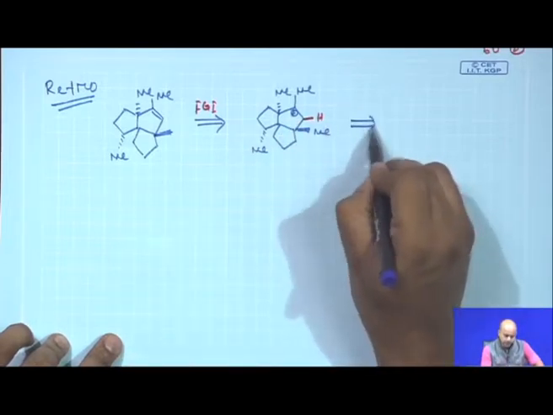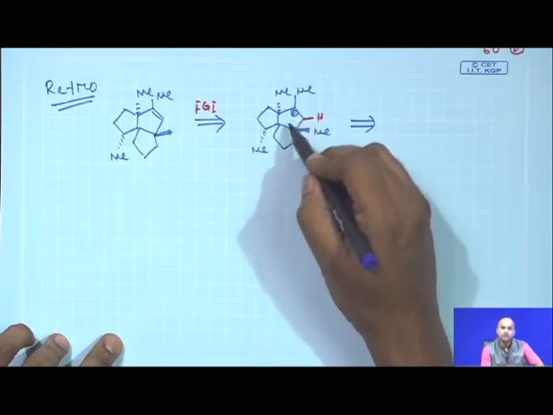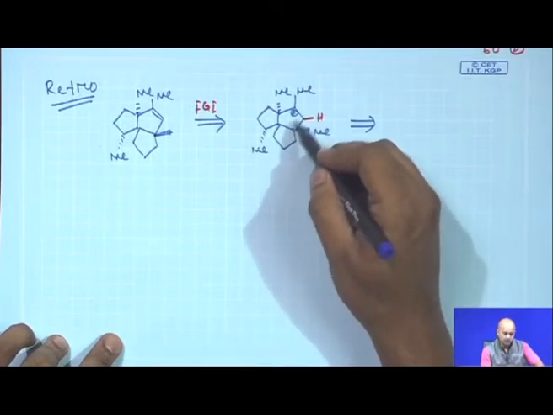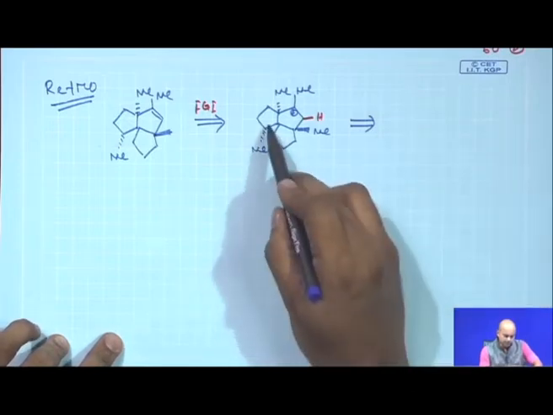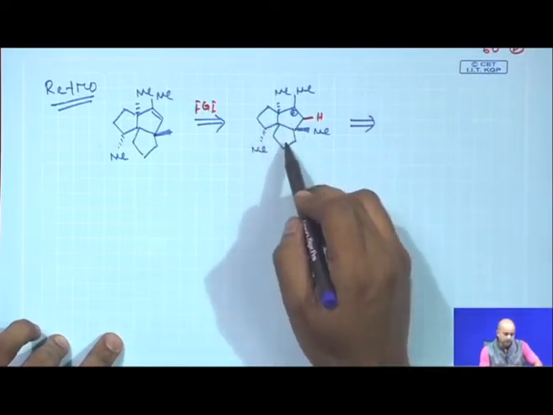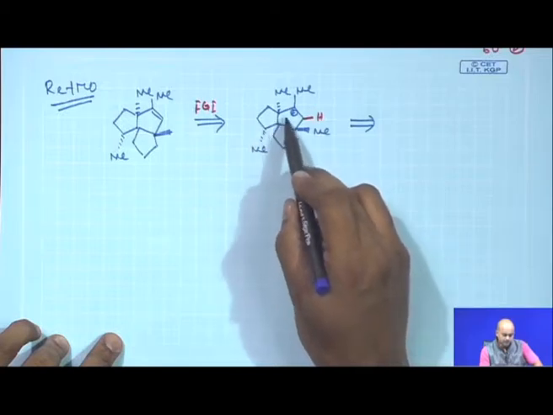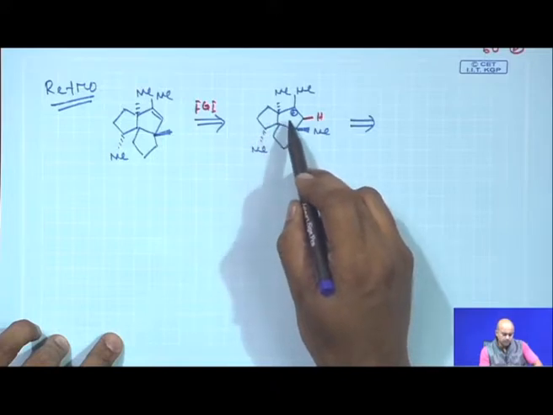If you can put some OH or something here, it is definitely possible, but this five-membered array seems to be a little bit complicated.